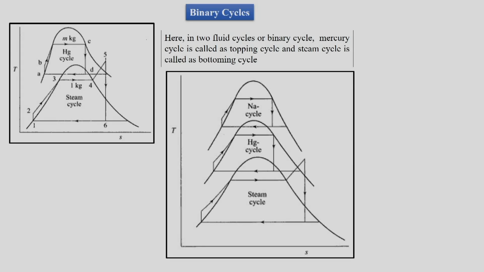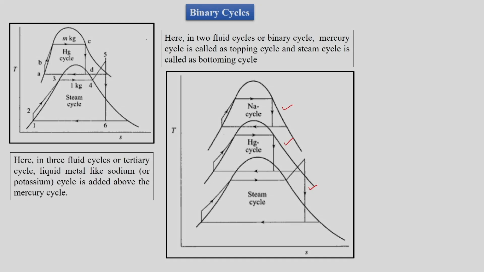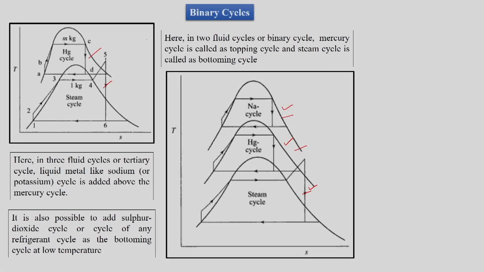So we can have multiple temperature cycles. So we have a topping cycle, one intermediate cycle, and the bottoming cycle. So we can have different combinations of working mediums chosen accordingly. If we have three working mediums, we will call it a tertiary cycle, just as we were calling it a binary cycle when there were two working mediums. With three working mediums, it will be a tertiary cycle.